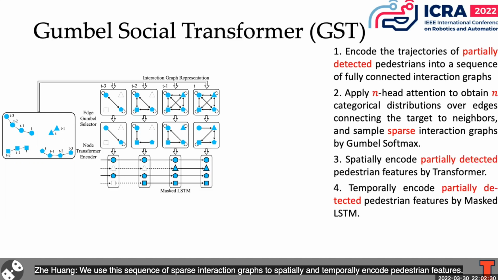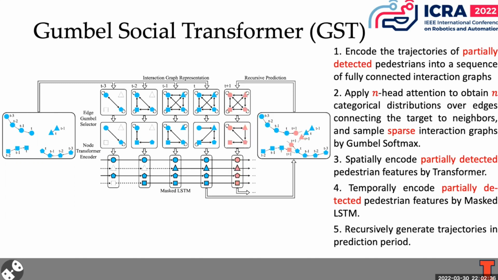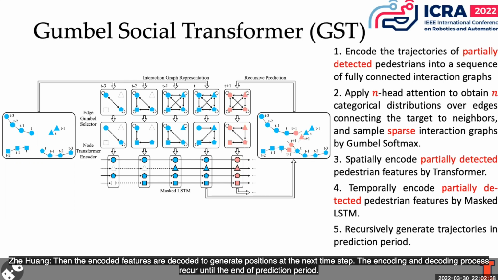We use this sequence of sparse interaction graphs to spatially and temporally encode pedestrian features. Then the encoded features are decoded to generate positions at the next time step. The encoding and decoding process recurs until the end of the prediction period.